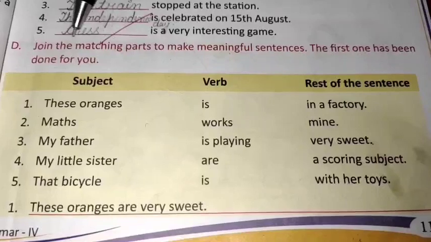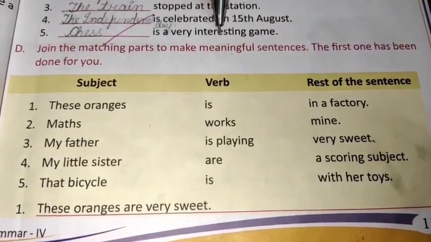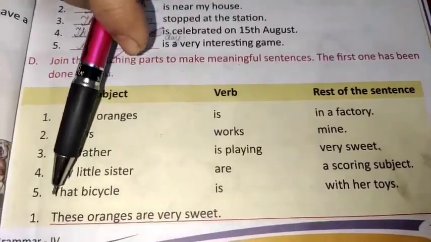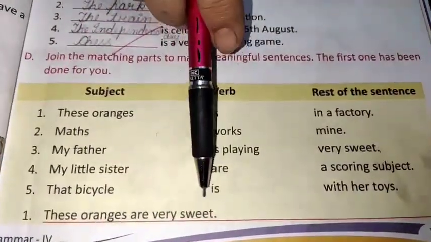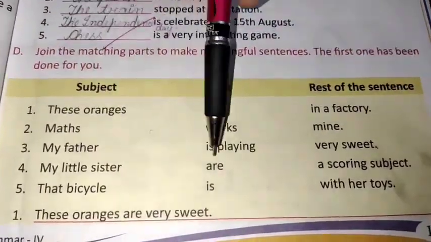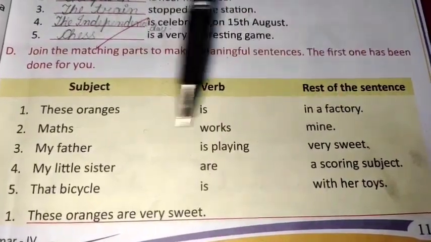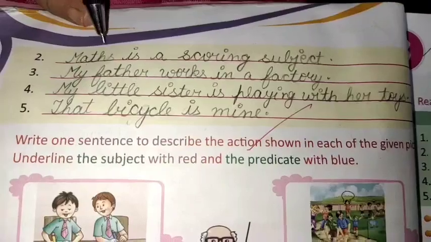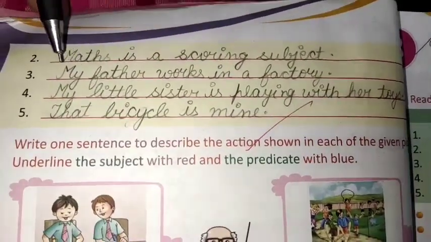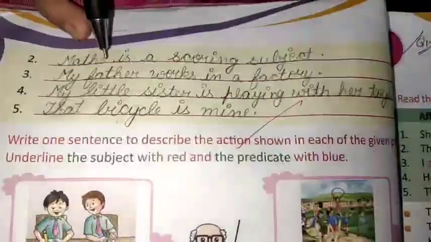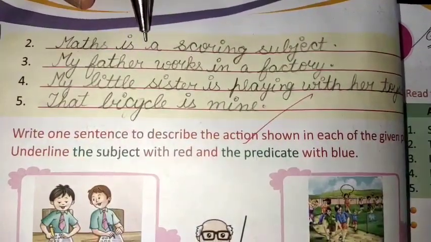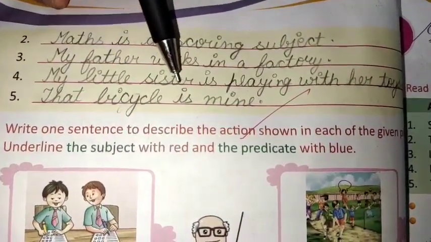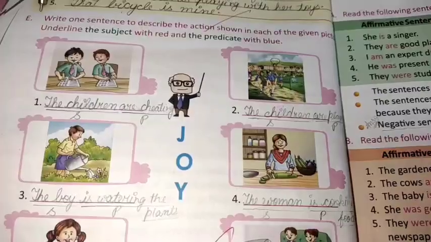Exercise D. Join the matching parts to make meaningful sentences. The first one has been done for you. For example, these oranges are very sweet. Now we have to make sentences using this. Maths is a scoring subject. My father works in a factory. My little sister is playing with her toys. That bicycle is mine.